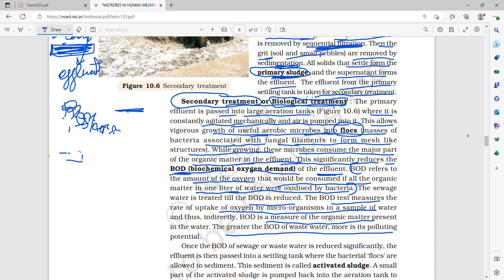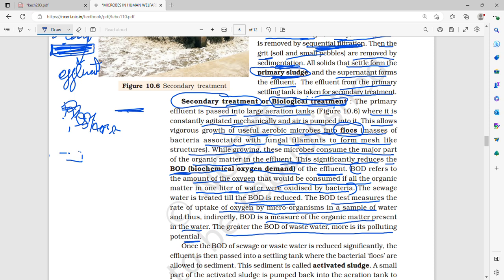Now the sewage water is treated till the biochemical oxygen demand is reduced. The biochemical oxygen demand test measures the rate of uptake of oxygen by microorganisms in a sample of water, and thus indirectly biochemical oxygen demand is a measure of the organic matter present in the water. The greater the biochemical oxygen demand of the water, the more is the polluting potential.